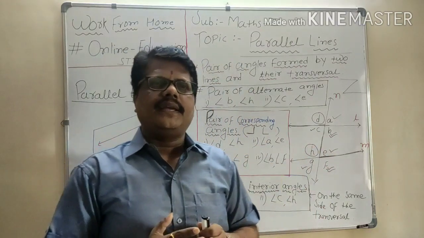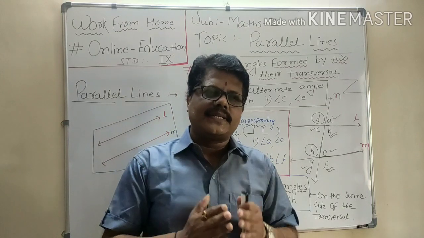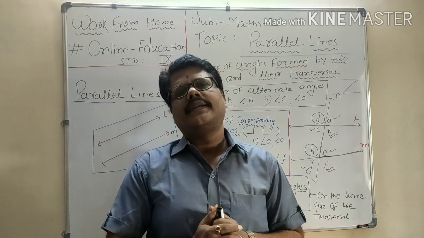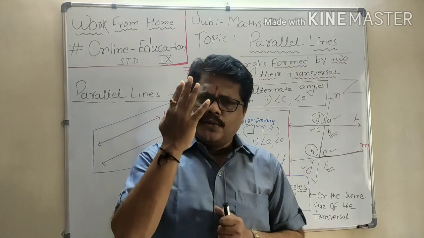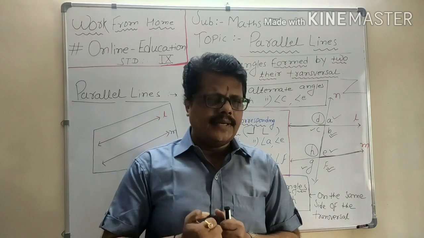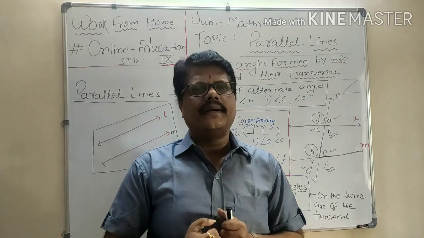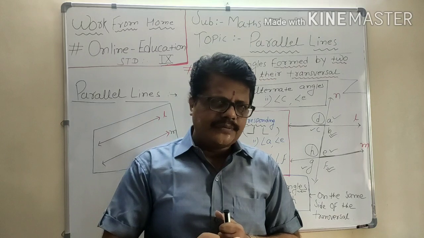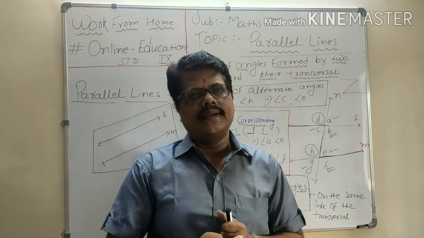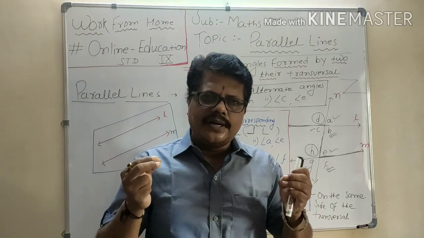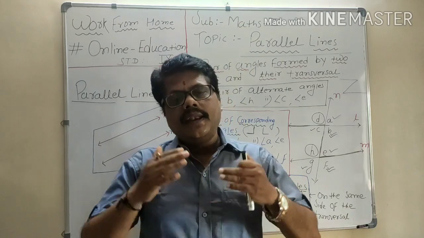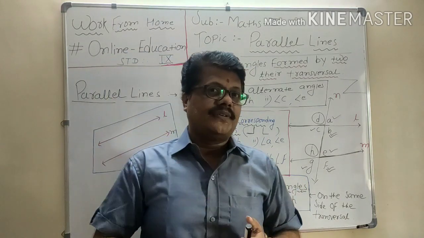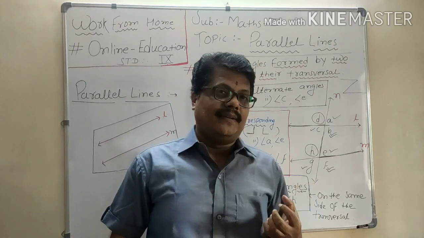So in that way, dear student, let me summarize once again. Any 2 lines, when intersected by a transversal, give us 4 pairs of corresponding angles, 2 pairs of interior angles on the same side of the transversal, and 2 pairs of alternate angles, which are also called alternate interior angles. Now we are going to learn what happens if the lines are parallel.